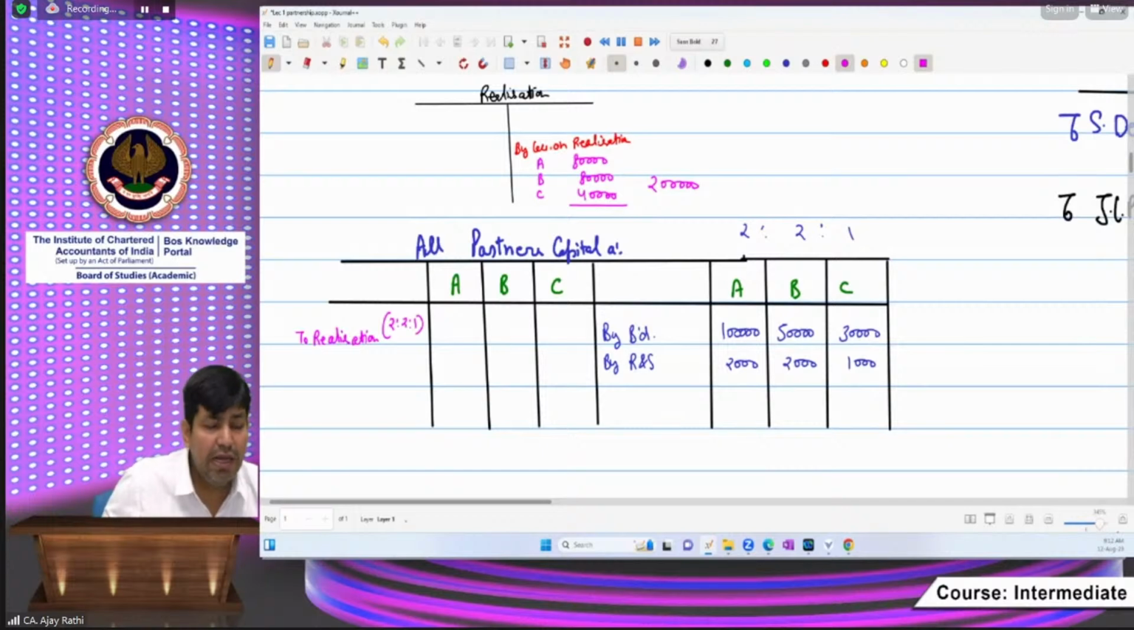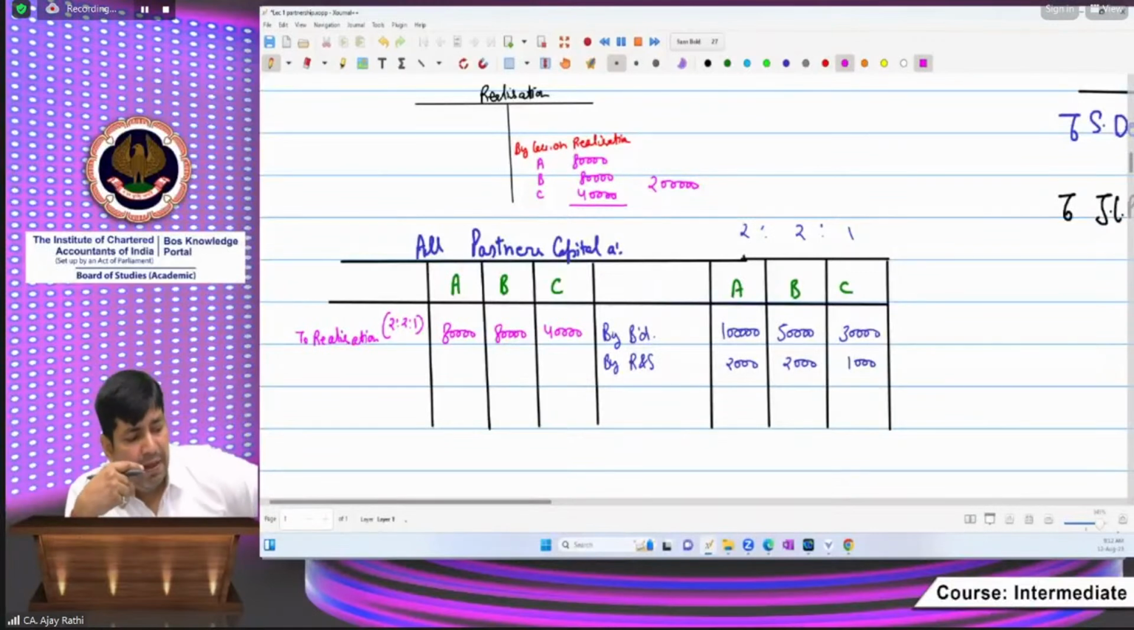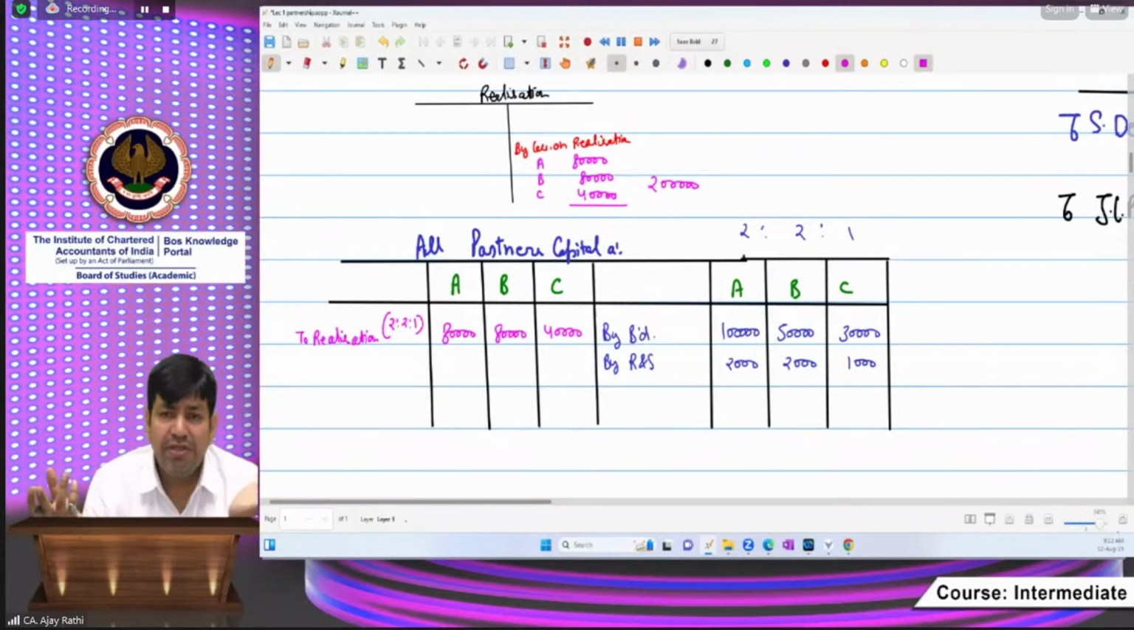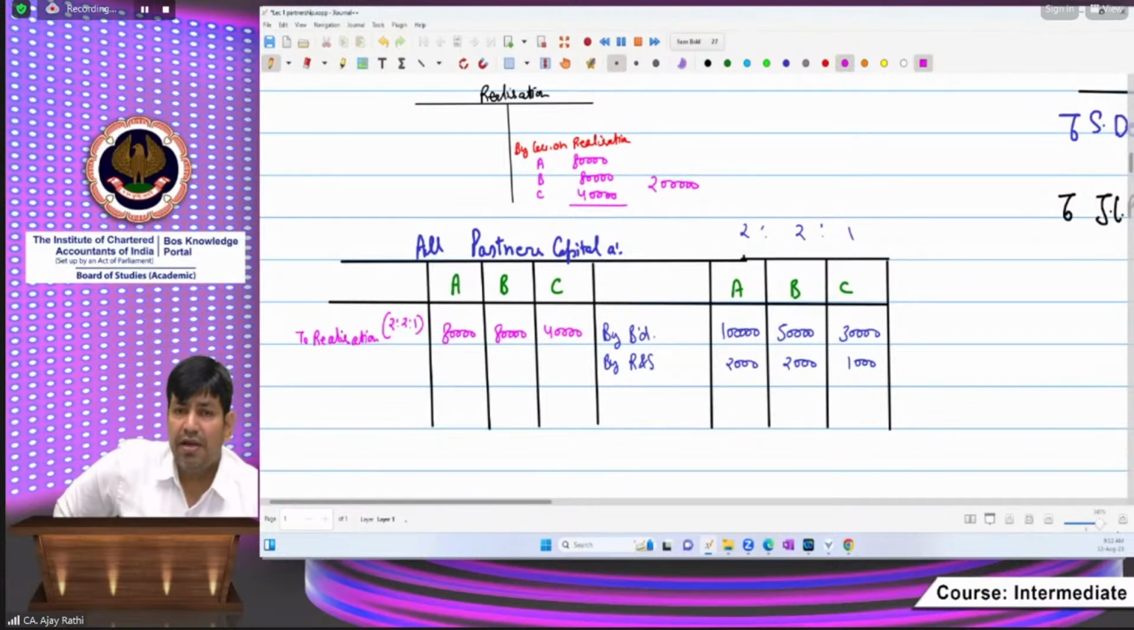Step number 4, distribute the profit or loss on realization to partners capital account. So you have shifted here 80,000, then 80,000, and then 40,000. Now you want to follow step number 5, pay off the partners capital account, settle the partners capital account in cash. If there is someone who has a debit balance, then he will bring the cash. And if there is someone who has a credit balance, a surplus balance, then he will be paid in cash.